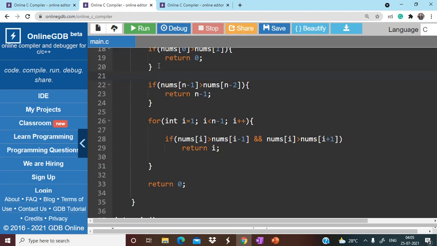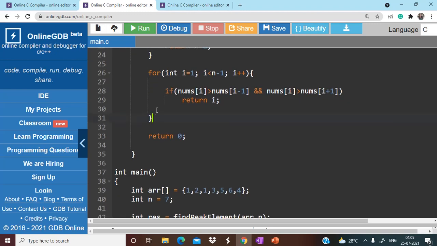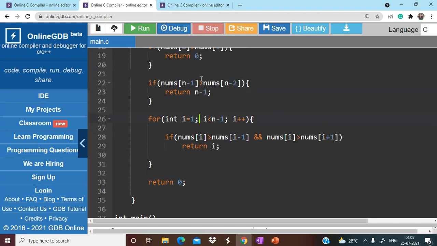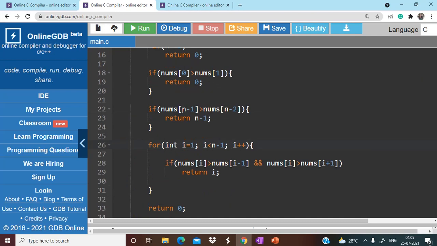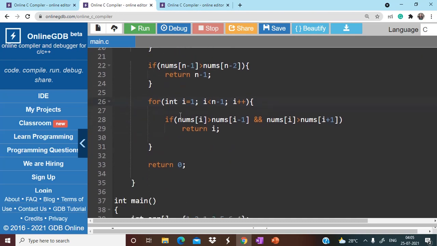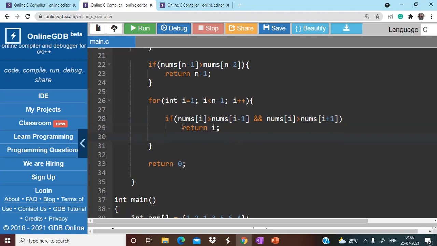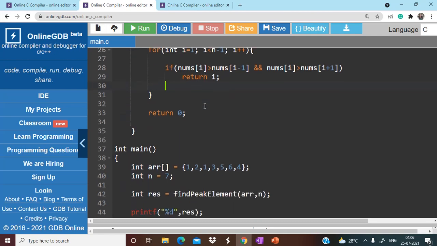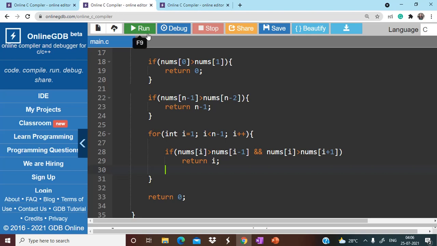And if any of these conditions is untrue, you simply take a for loop where we iterate over the array and compare whether the element we are currently on is greater than its neighbors. We initialize this with 1, because we have already checked the case for the first element and the last one as well. So we check if nums of i is greater than nums of i minus 1 and nums of i is greater than nums of i plus 1. If that is the case, you simply return the ith index, because this is the index where the peak element is located. Right, so now let's run our code.